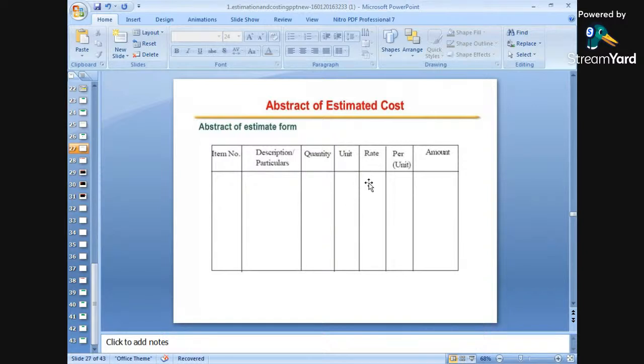Then the rate of that particular item of work, that is, rate per unit, again in the same unit, cubic meter. And the amount is just the multiplication of quantities and rates. These two columns are multiplied to find out the amount of any structure, the amount of a particular item of work. The amount is found by multiplying the quantities with the current rate per unit.